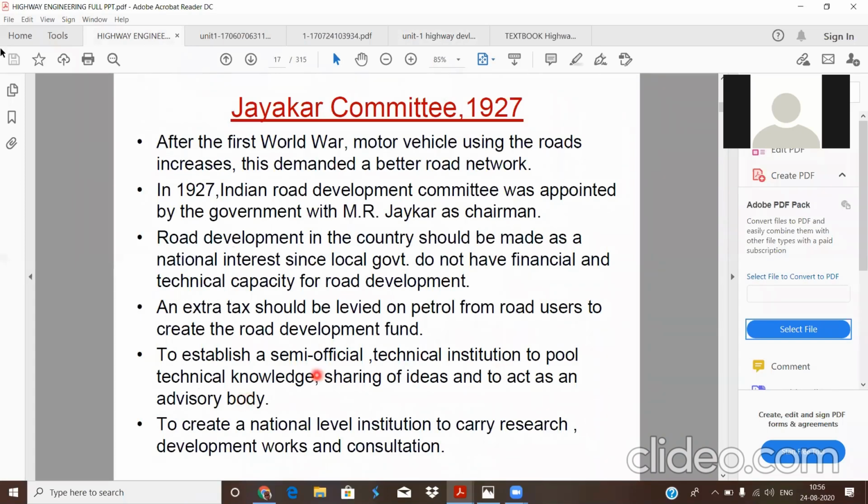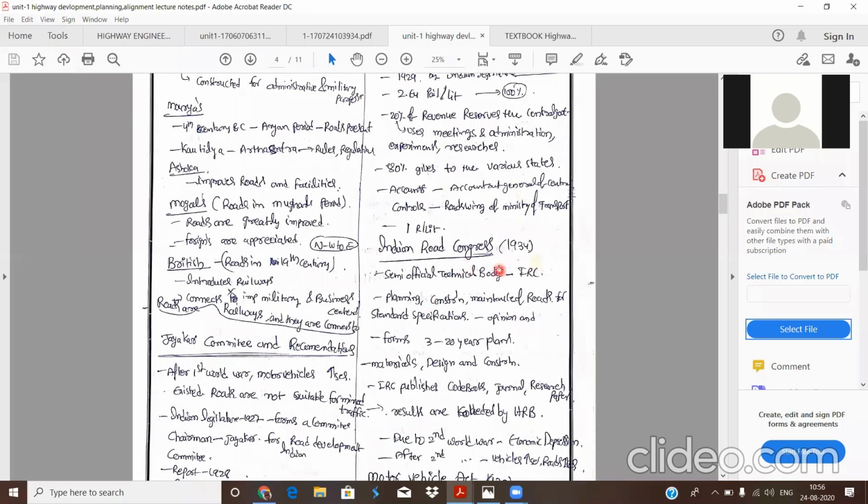So the IRC was established, formed in 1934. As mentioned by the Jayakar Committee, it is a semi-official technical body. The IRC performs its duty of planning, construction, and maintenance of roads, setting standard specifications, and giving opinions to the various governments and departments.